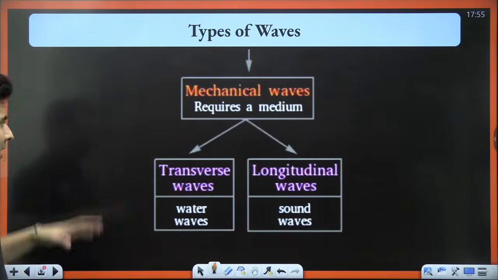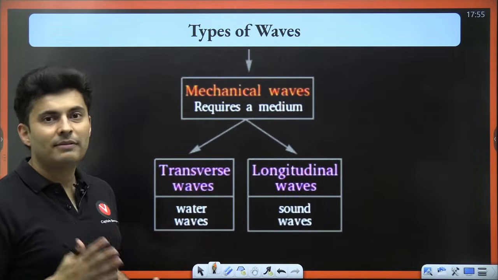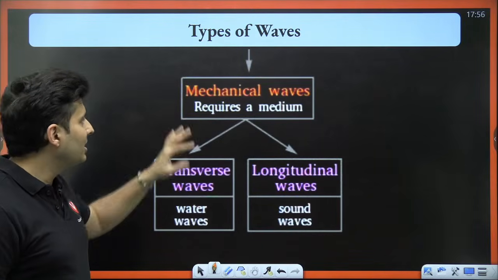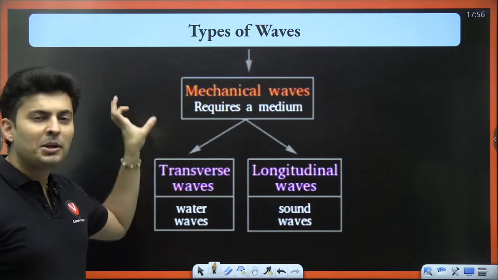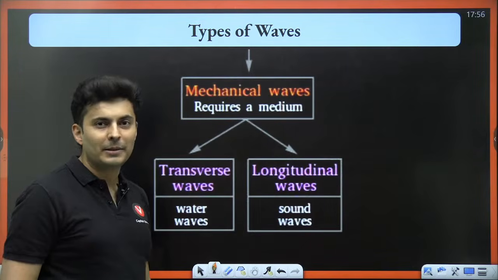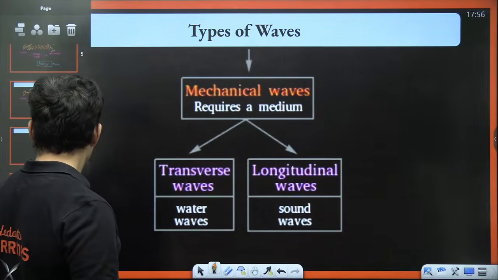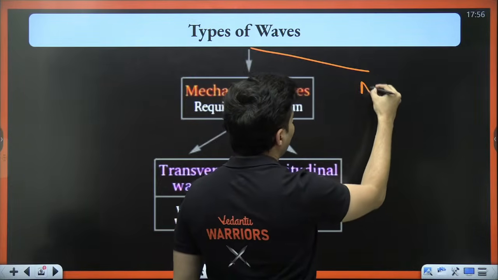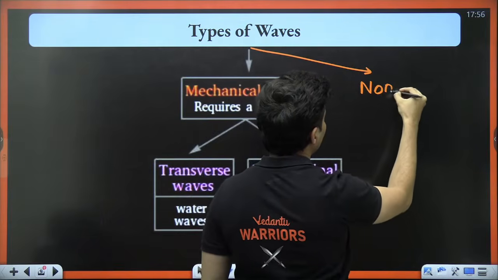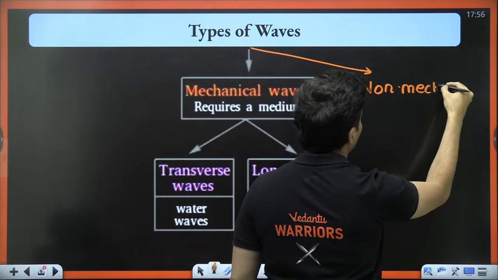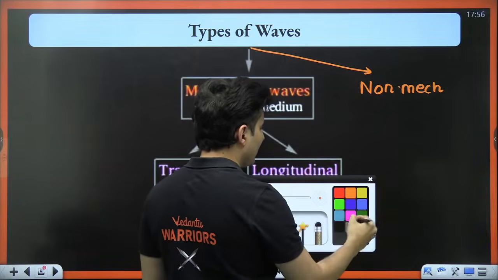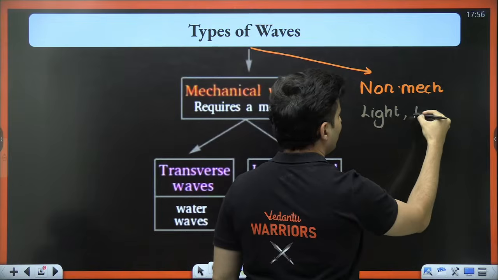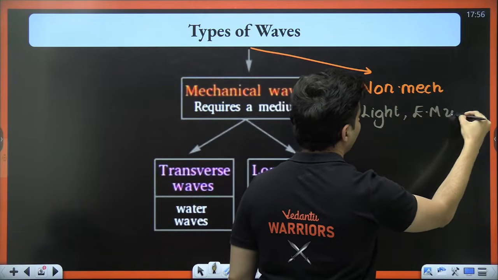Awesome. Now, like I said, there are multiple ways in which you can classify a wave. One classification is the mechanical wave. Mechanical means it requires a medium. The other one is non-mechanical waves, and the best example of that is light or any electromagnetic wave.